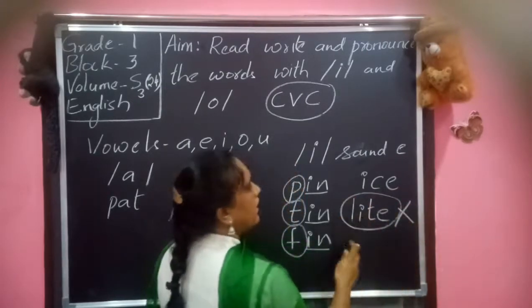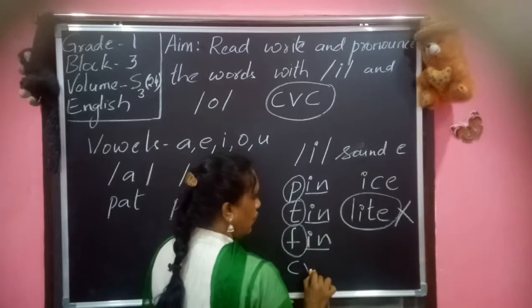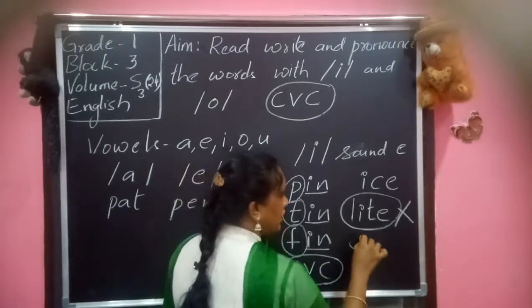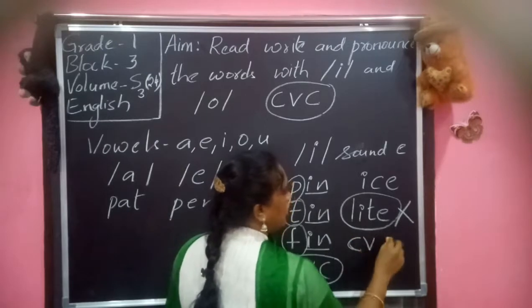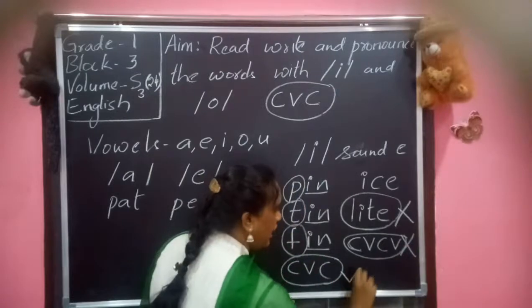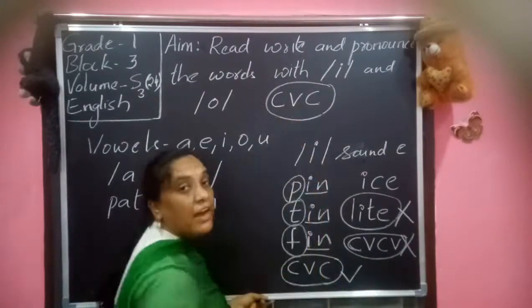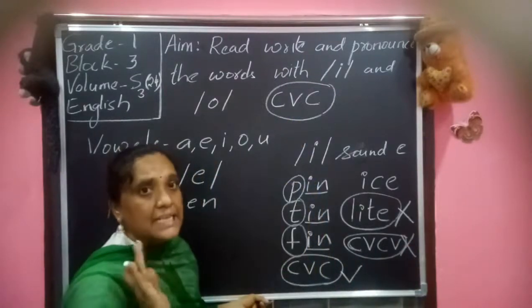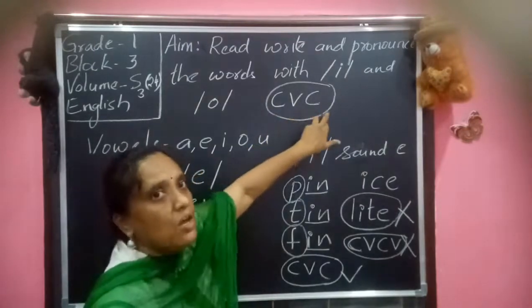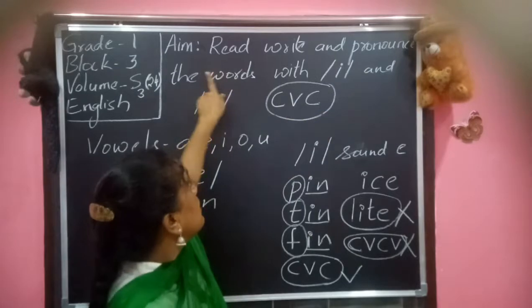Not consonant, vowel, consonant, vowel. So I am not writing these words. I want to write only CVC words. What words are we writing today? Only CVC. Means consonant, vowel, consonant words.